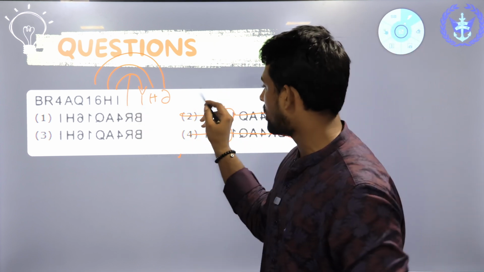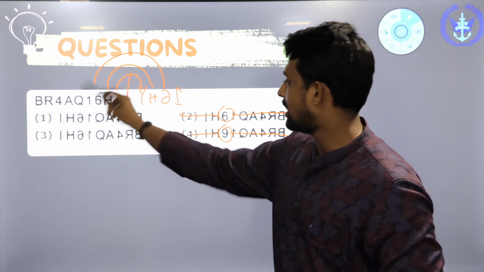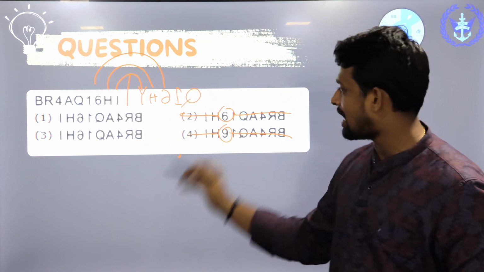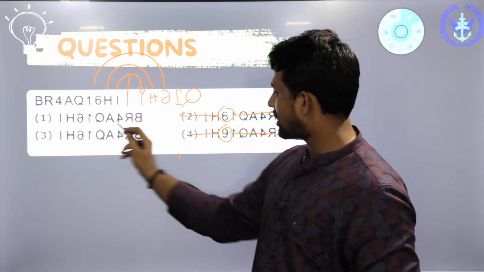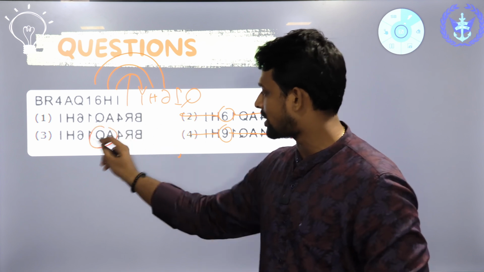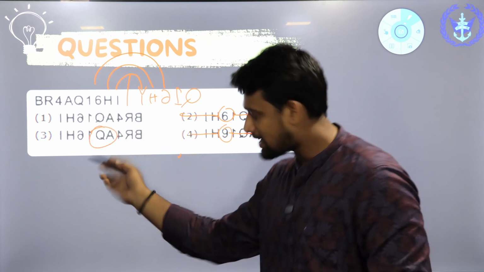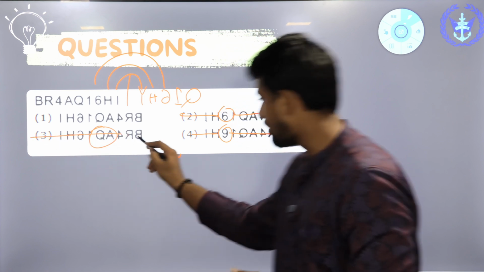And the next one is 1. 1 should be written like this. And Q. We can eliminate the Q which is not written properly like this. Over here 1 is the correct answer, whereas Q over here is not the right one, which is not the actual Q, the real image Q. So we can eliminate option 3 as well.